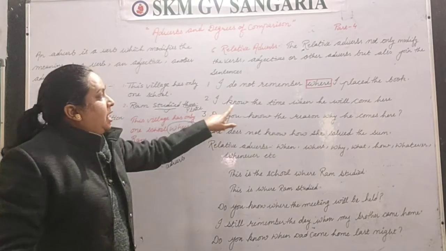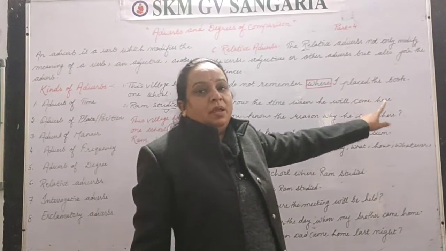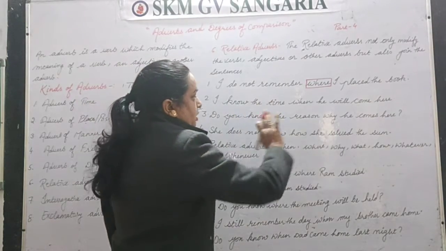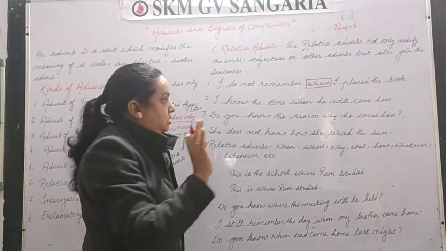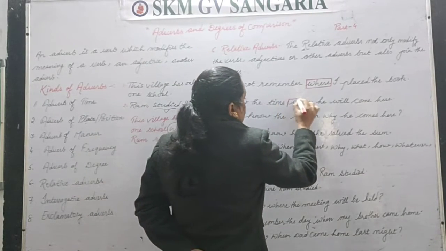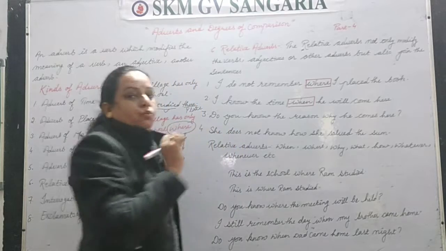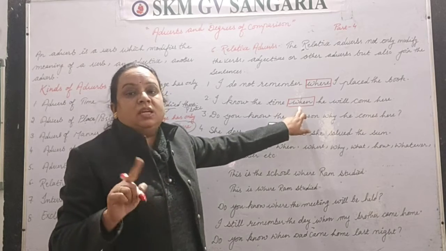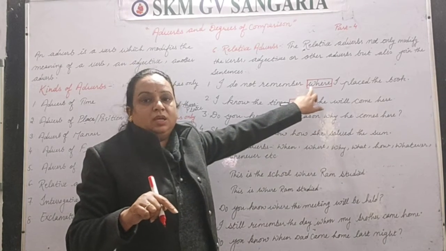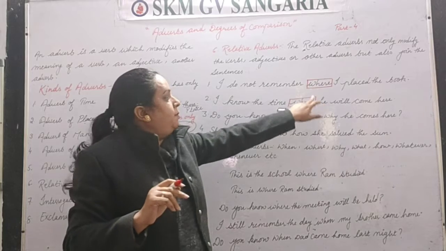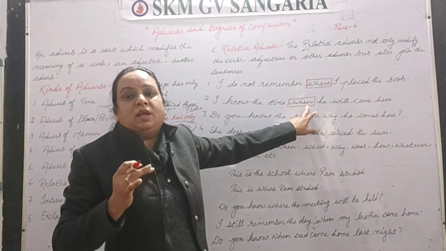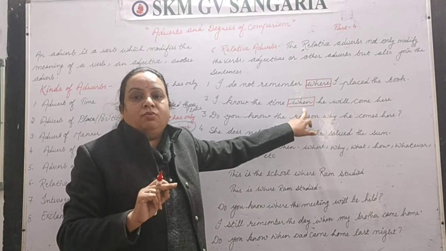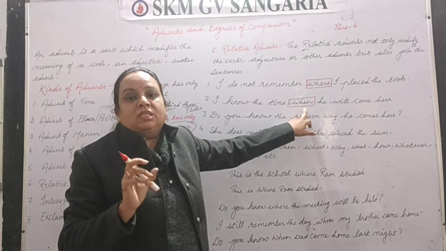Second sentence: I know the time when he will come here. So I know the time is one sentence, he will come here is the second sentence, right? And these two sentences are joined with the word when, W-H-E-N. So when is telling us time. Here the word where was telling us place, but this is telling us time. But we will not say this is adverb of time. This is adverb of relation. This is relative adverb.